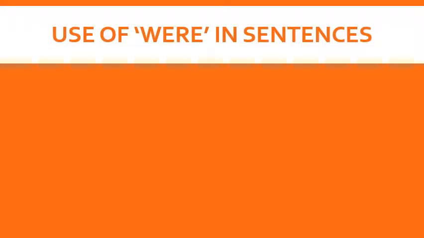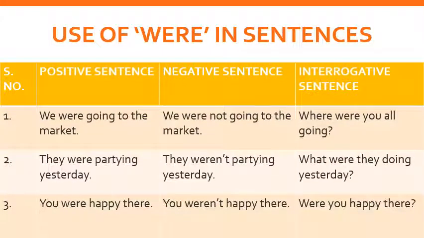Now moving on to the uses of were in sentences. Here also I am going to give you positive, negative and interrogative sentences. We were going to the market, we were not going to the market, and where were you all going?